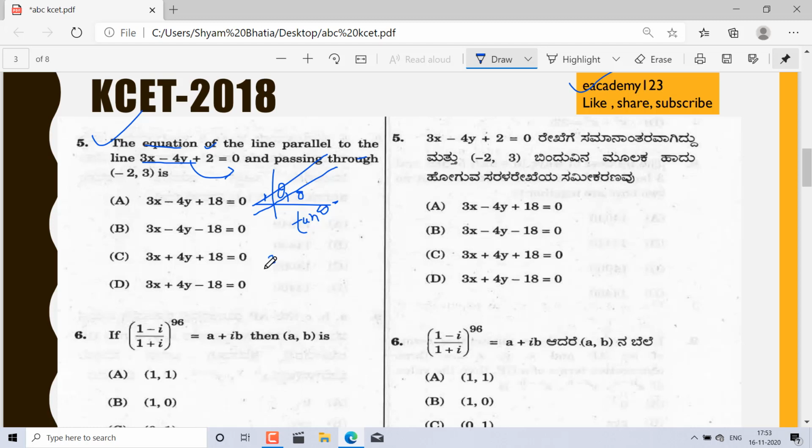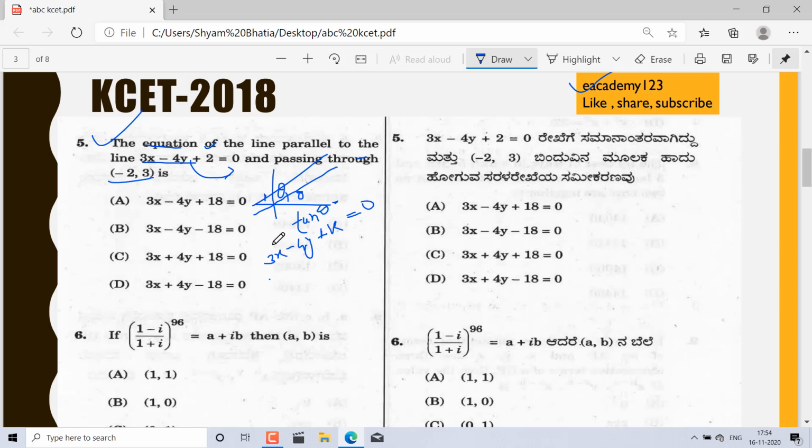Then the equation of the parallel line I can write as 3x minus 4y plus k, because we don't know k, where k is the intercept on the y axis, equal to 0. And this parallel line is passing through minus 2 comma 3.